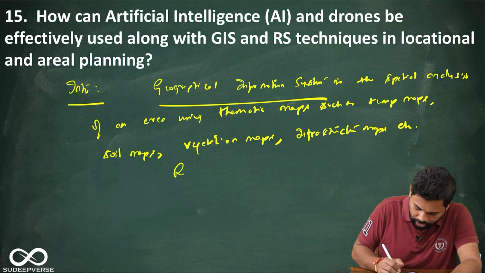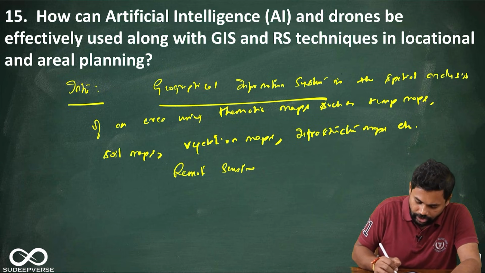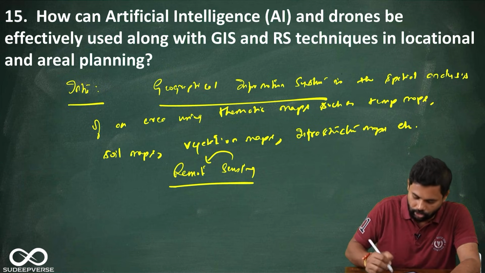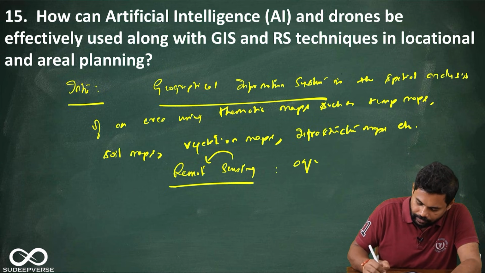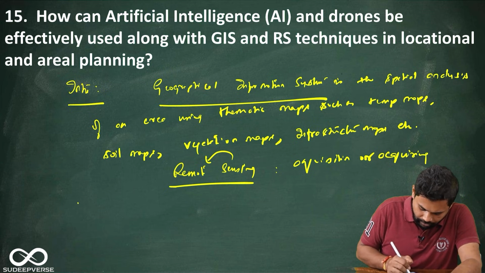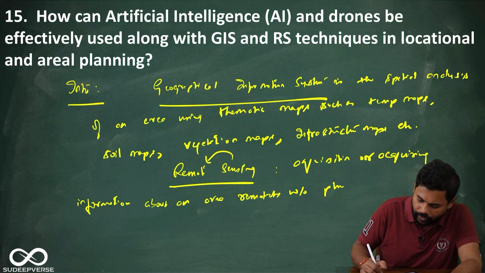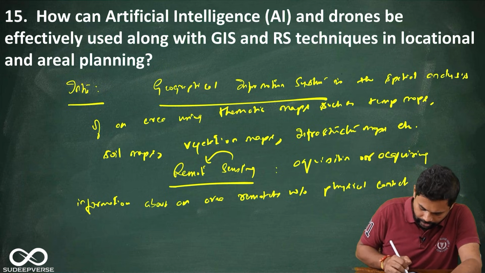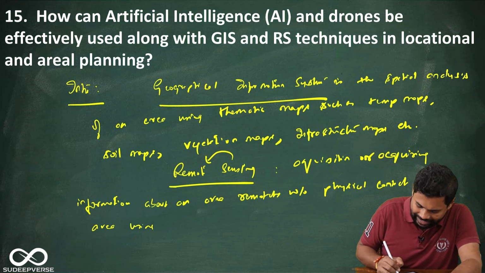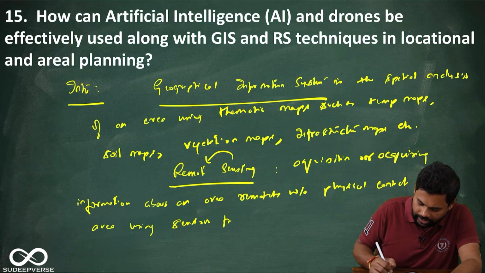Next, what is remote sensing? Remote sensing, as you see, sensing remotely about an area. That is what is remote sensing. That is acquisition or acquiring information about an area remotely without physical contact of that area, using sensors from satellites or aircrafts.